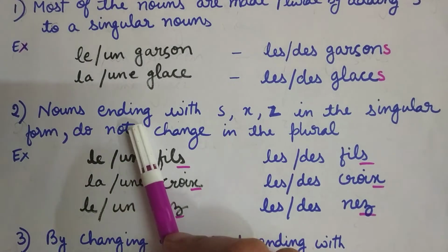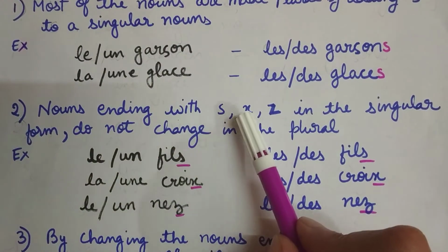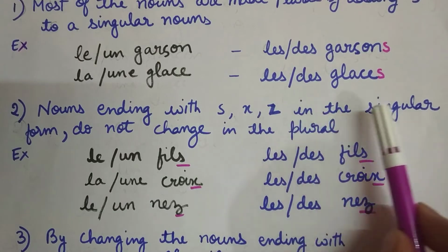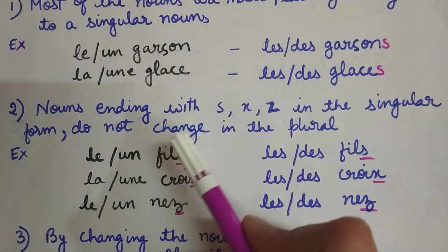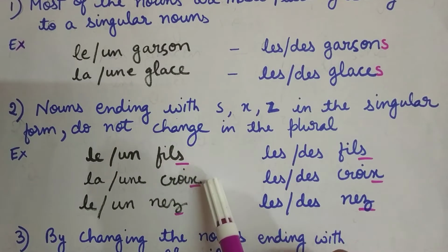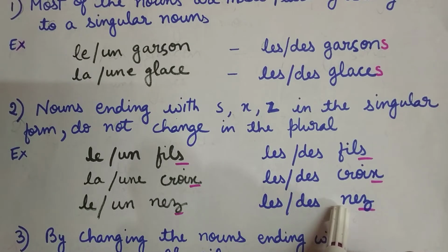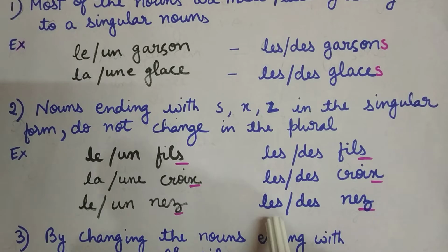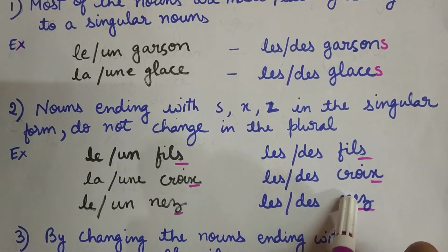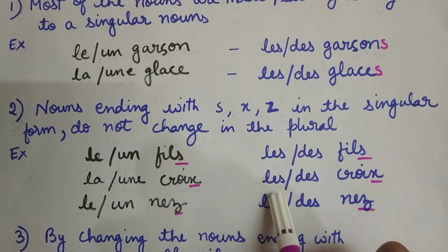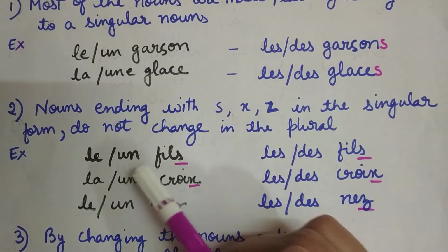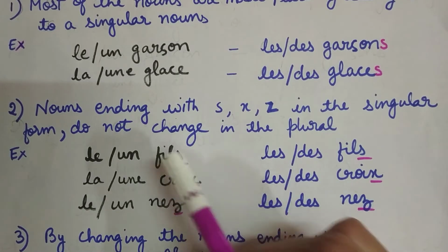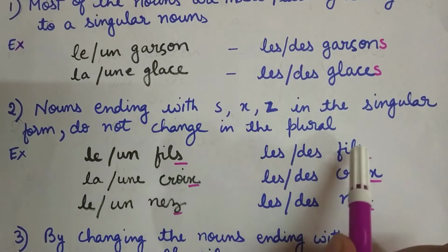Let's see the second point. Nouns ending with s, x, z in the singular form do not change in the plural. What does it mean? The nouns which end with s, x and z remain as they are in the plural form. We are not going to add anything, we are not going to remove anything. The same spelling will be there. The only change will be in the articles. Le, un, fils, les, des. If le fils is there, it will become les. If un is there, it will become des. Fils remains the same spelling.